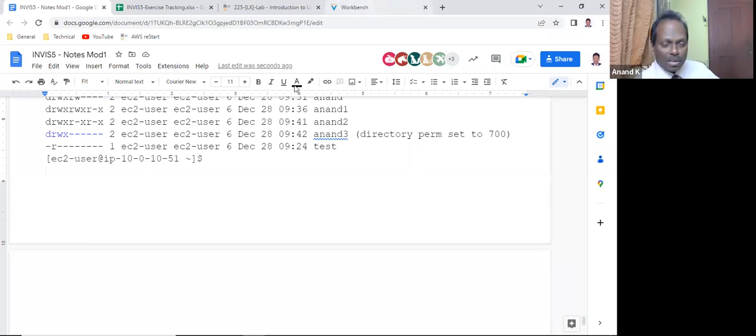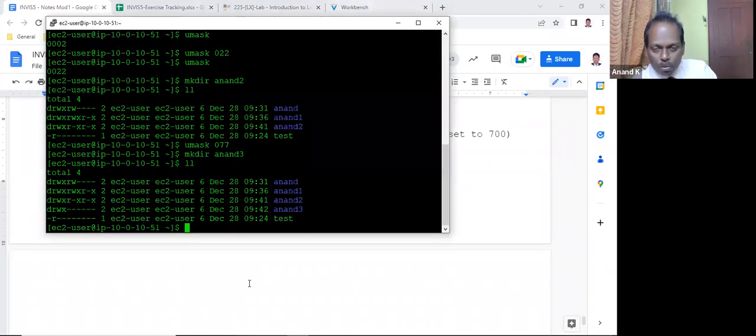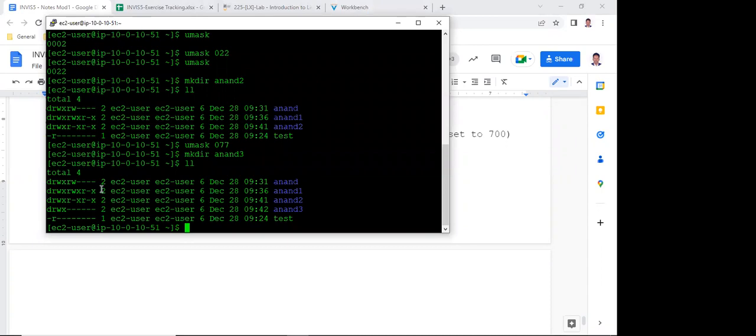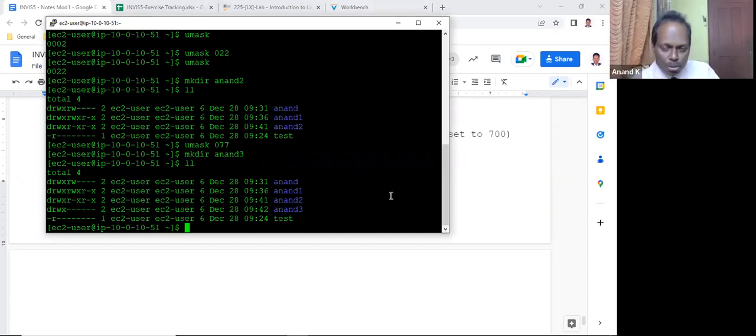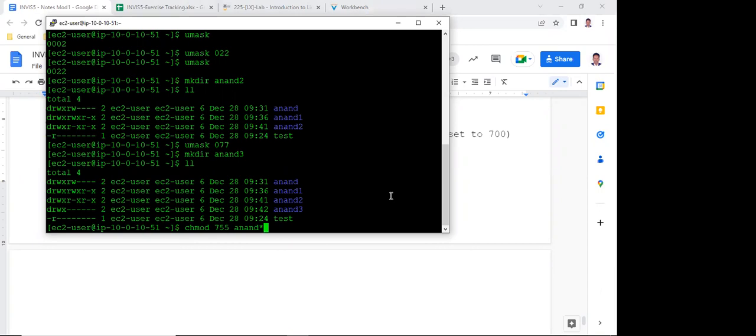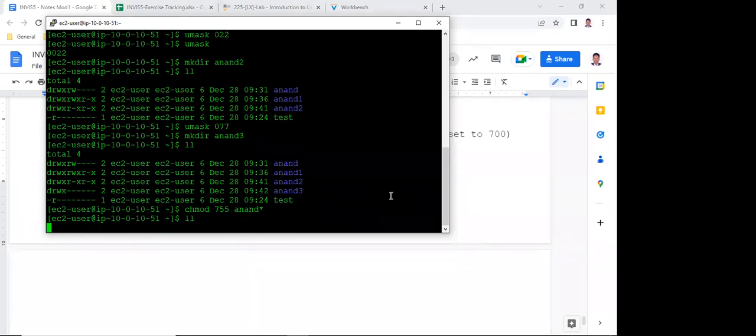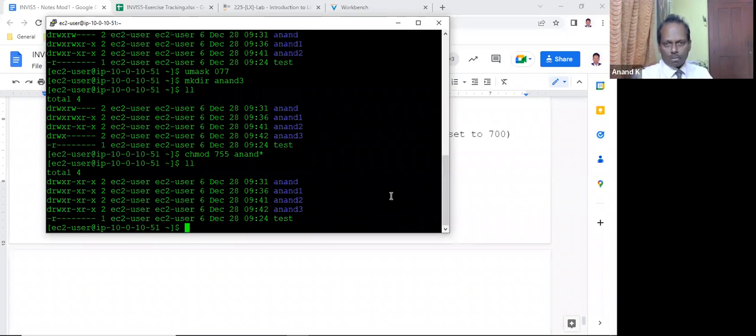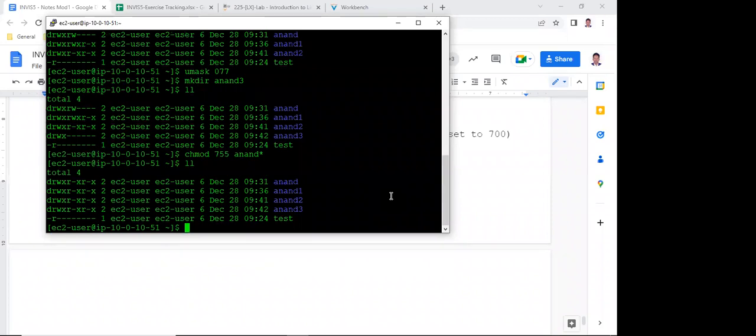The wildcards you learned, right? Yes. Suppose for all these directories I want to change permissions to 755. chmod 755 on the asterisk. All of 1, 2, 3 will get changed. You can use wildcards. But the wildcard should match.